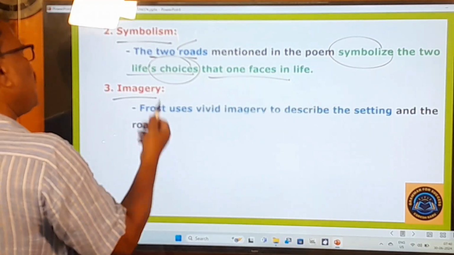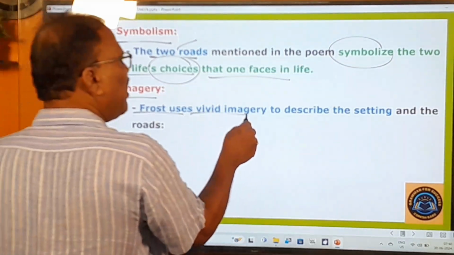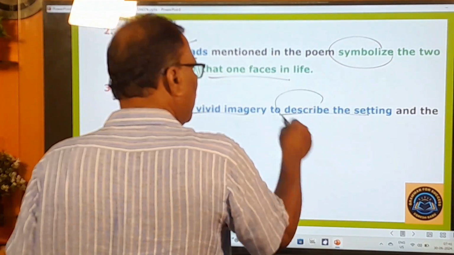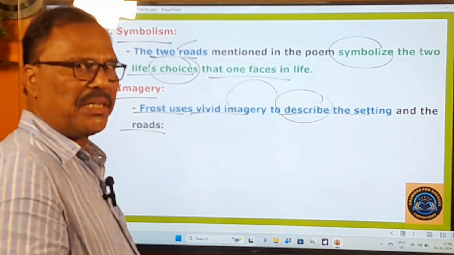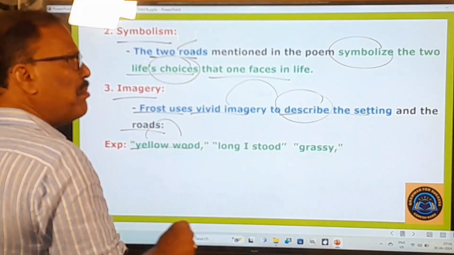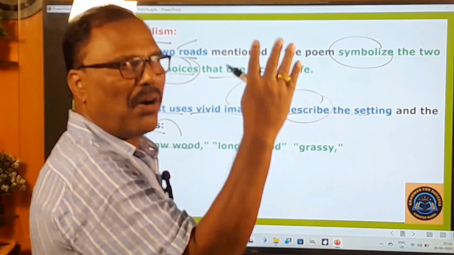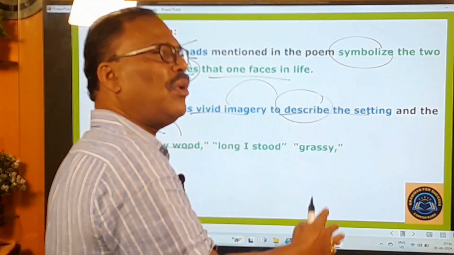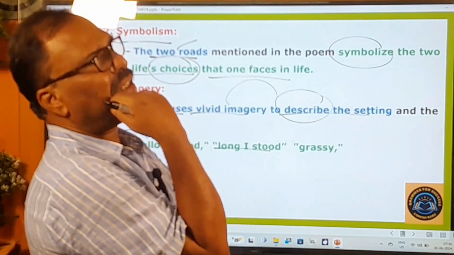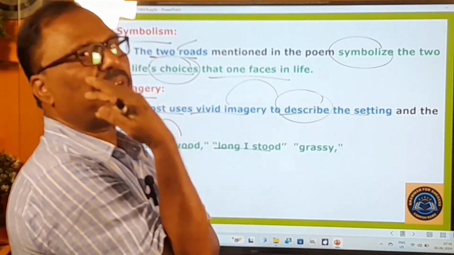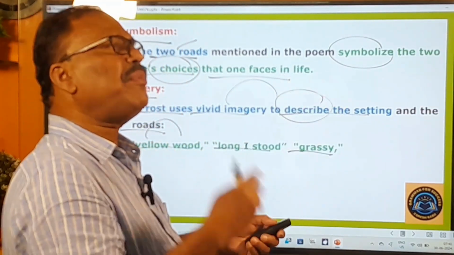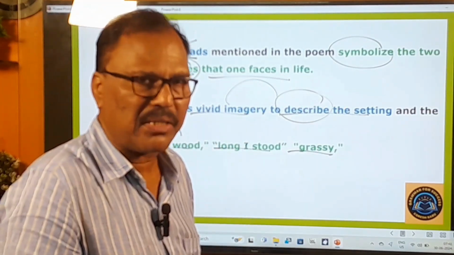Imagery means visualization. Frost uses vivid imagery to describe the setting and the roads. Beautiful imagery. So how? Yellow wood. Immediately you remember the wood, the forest that has turned yellow. Long I stood. Immediately you find the man waiting for a long time, standing there. You get this picture in your mind. Grassy means covered with grass. Immediately you get this picture on your mental screen, right?